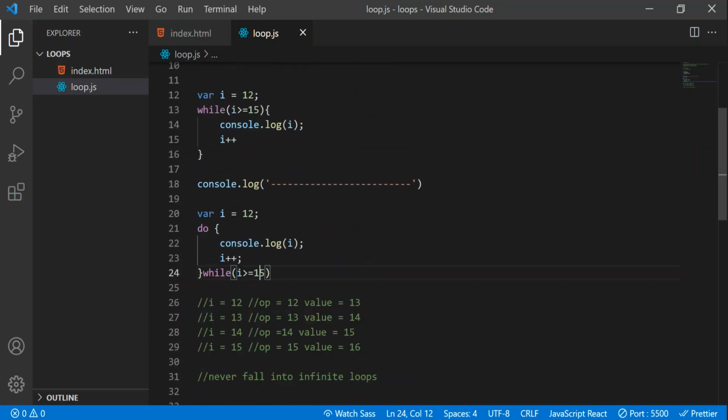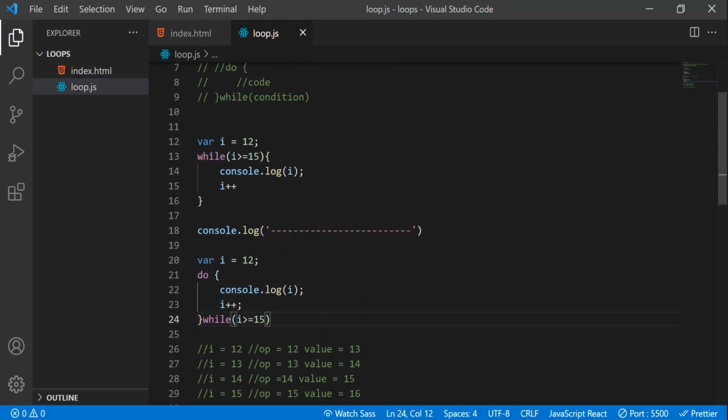We'll rarely use this do while loop, friends, but I just wanted to tell you the differences between while loop and do while loop and the syntax of the do while loop.